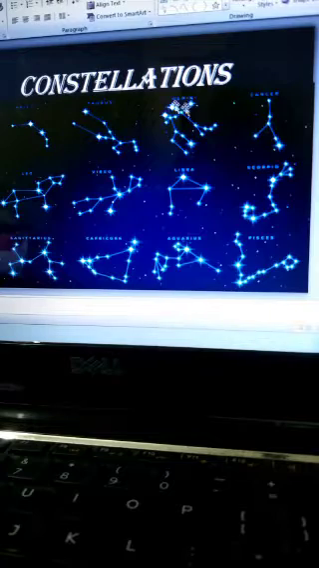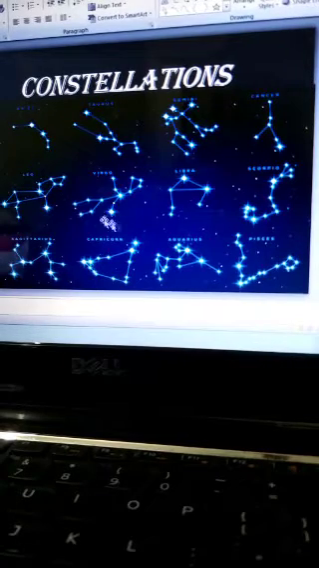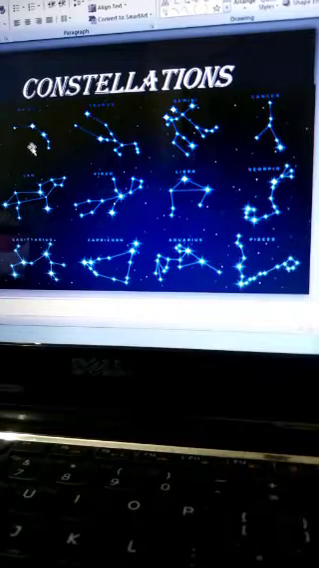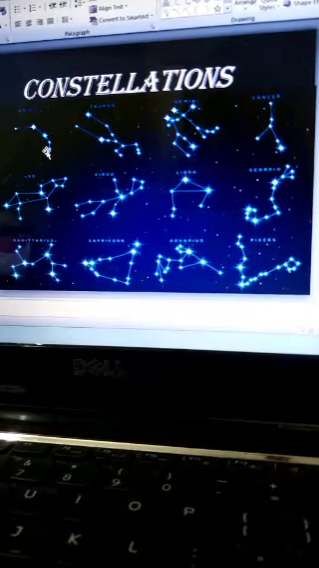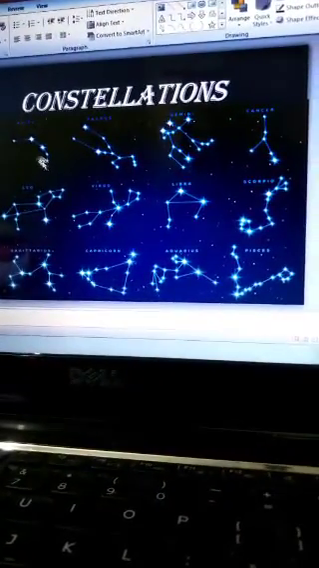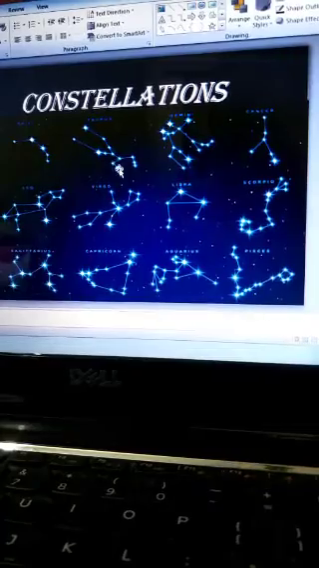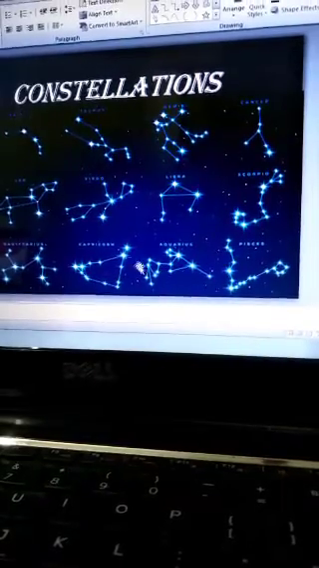Okay, next we are going to see about the constellations. Can you see the picture over here looking like a circuit, right? But it is not a circuit. It is stars. All these are stars. So the stars which are grouped to form a particular imaginary pattern are called constellations. This is one pattern. Like that we have 12 patterns over here, but actually there are 88 constellations found.